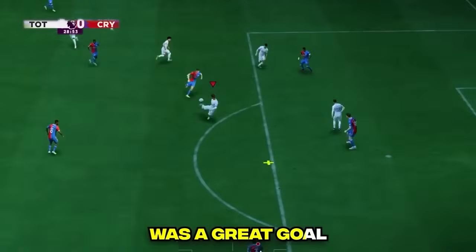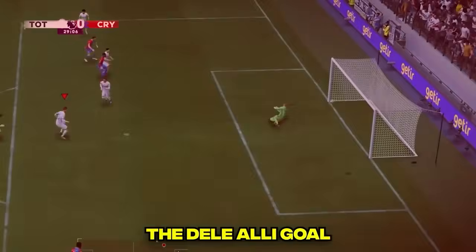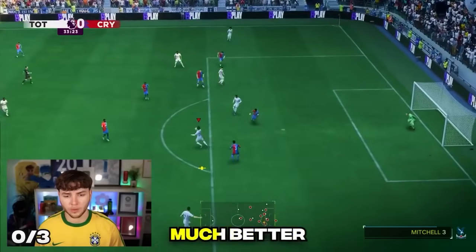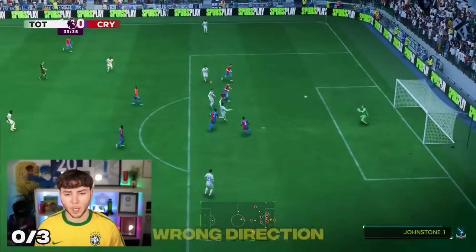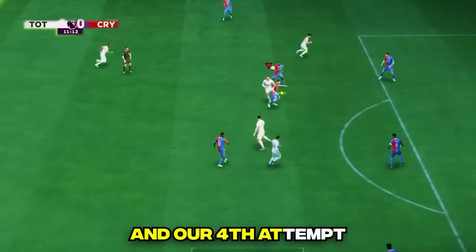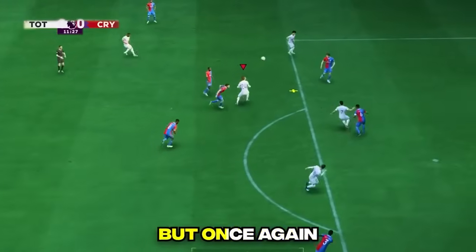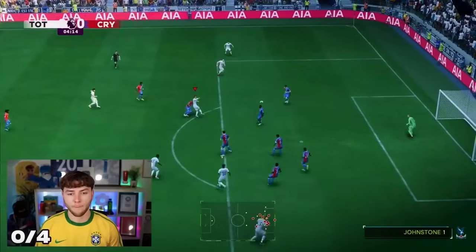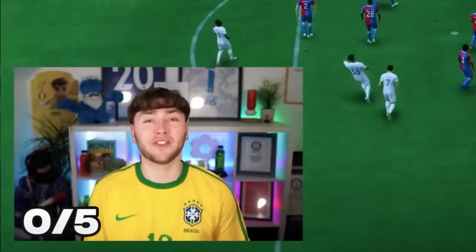Our second attempt was a great goal, but it's not the Dele Alli goal. Our third attempt, however, was much better, but it was the wrong direction. Boom! Oh, that was a good goal, Dele. And our fourth attempt was the best one yet, but once again, it was the wrong direction. I've recreated it, but I've done it the wrong way round. Bottom bins! Oh, why are you saving it?